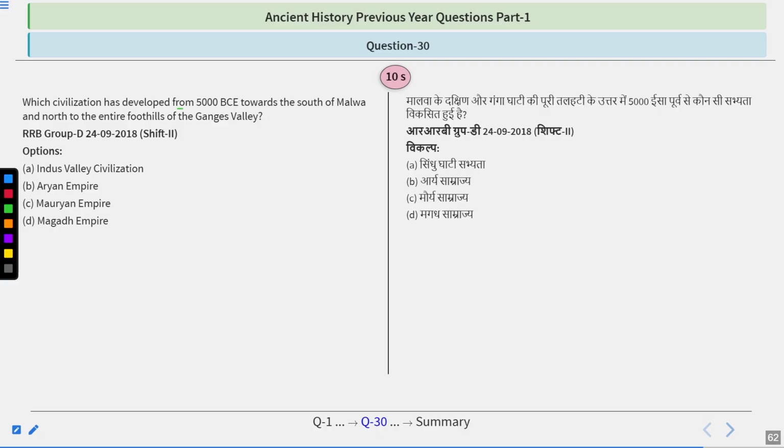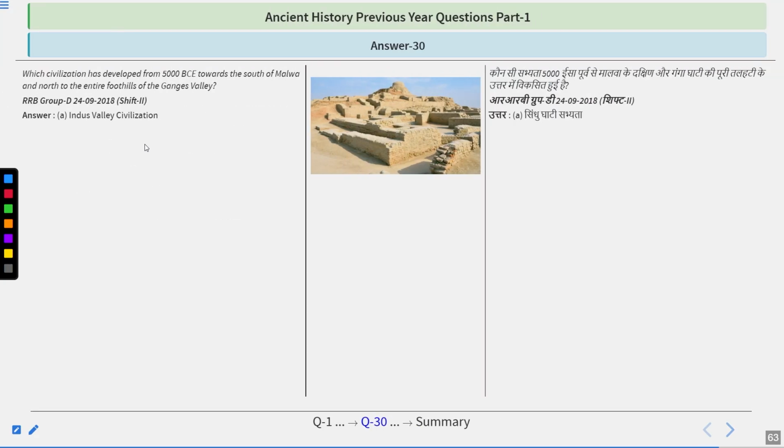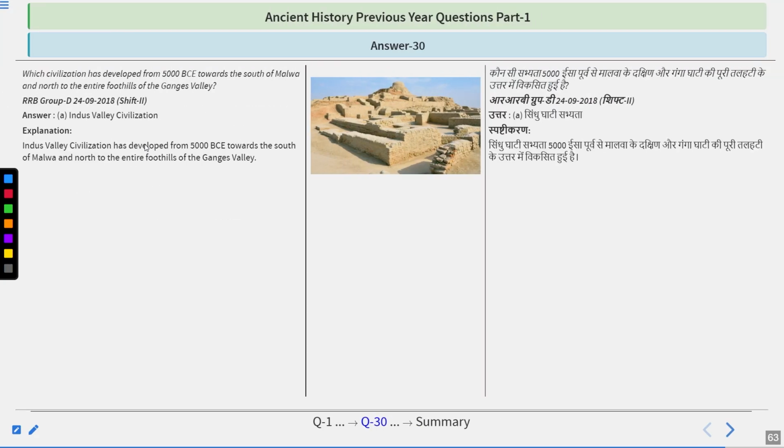Which civilization developed from 5000 BC towards the south of Malwa and north to the entire foothills of the Ganga Valley? Options are in front of you and here is your time. Just think about this. And the answer to this question is, as you can see, the Indus Valley civilization. The Indus Valley civilization developed from 5000 BCE towards the south of Malwa and north of the entire foothills of the Ganga Valley.